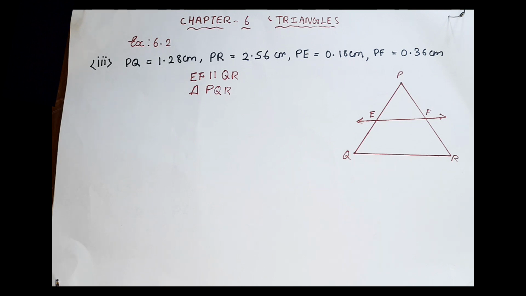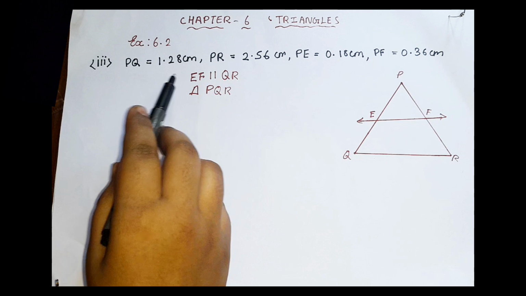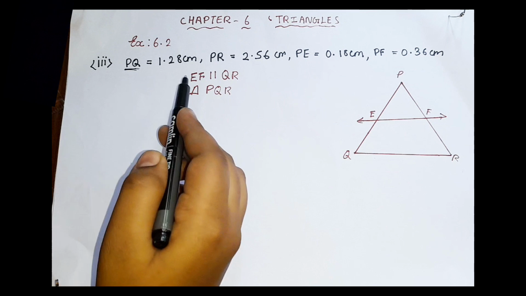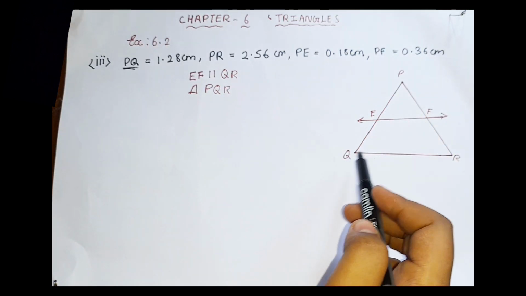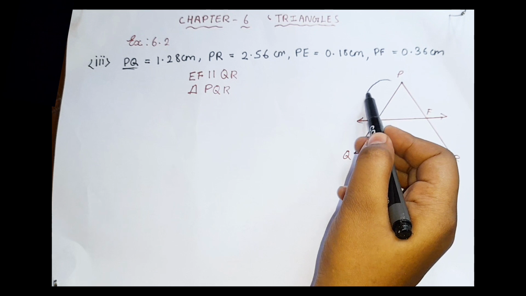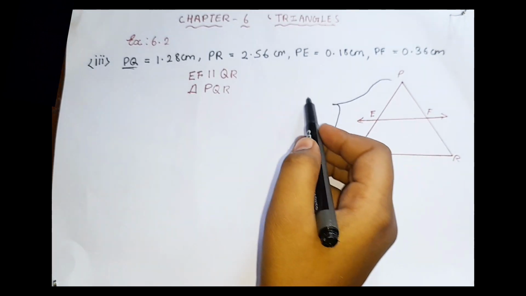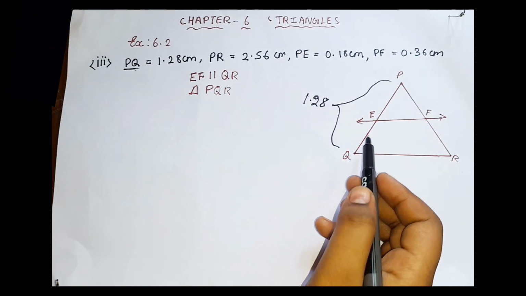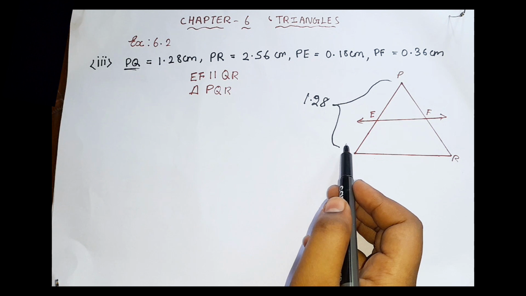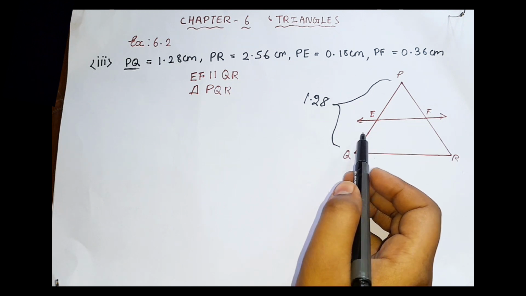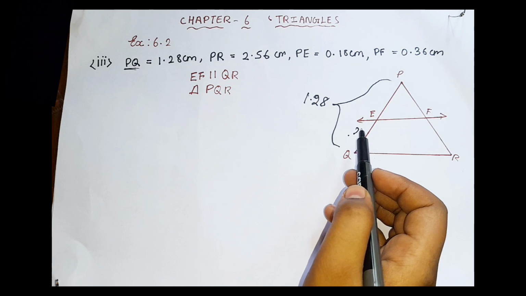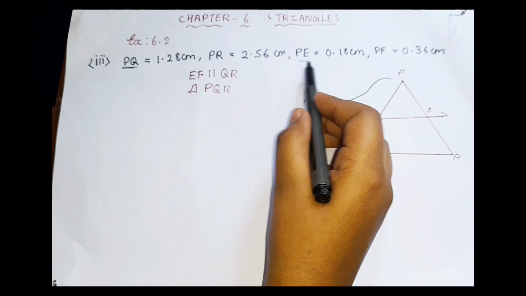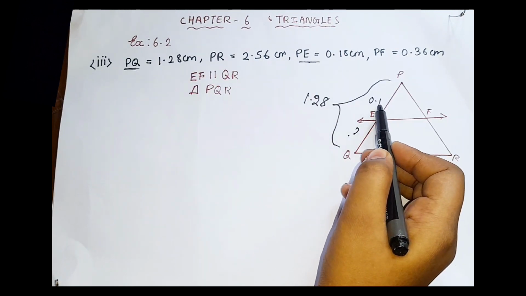In the third subdivision we have PQ equal to 1.28 centimeter. Here they had mentioned PQ, so don't get confused. PQ means this one, the whole complete side, for which they had given the value 1.28 centimeter. Then the EQ value, where is EQ? They haven't mentioned the EQ value, it is a mystery, it is a question mark. We are supposed to find EQ, but they had mentioned the PE value. So PE is 0.18 centimeter.